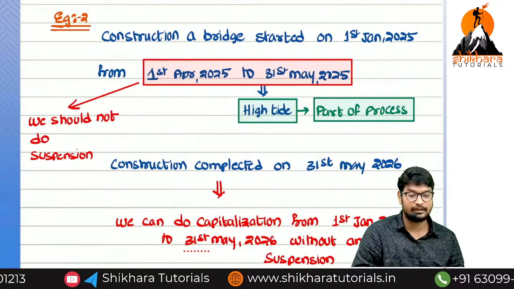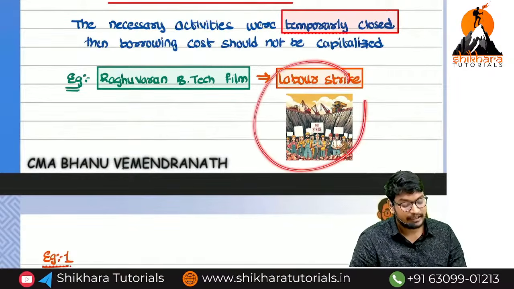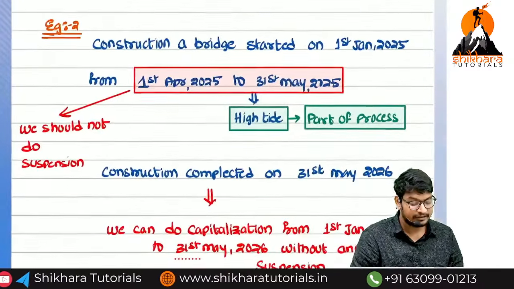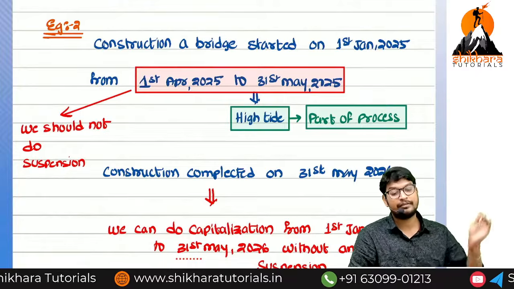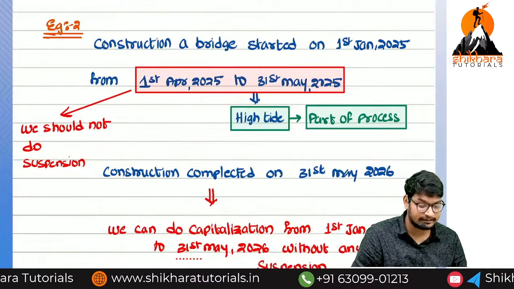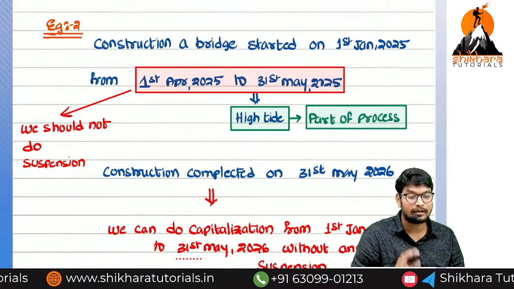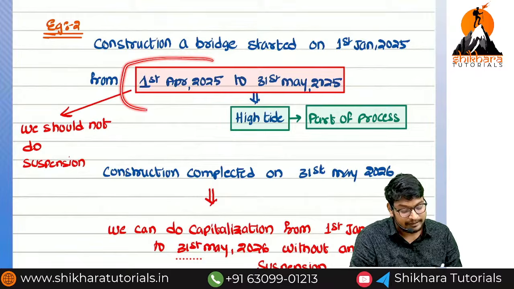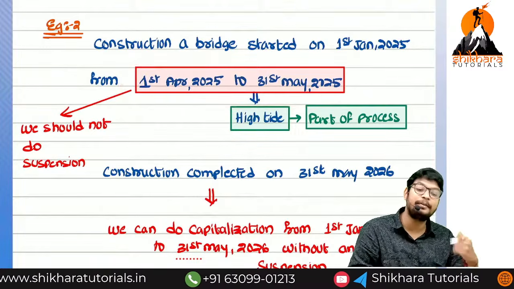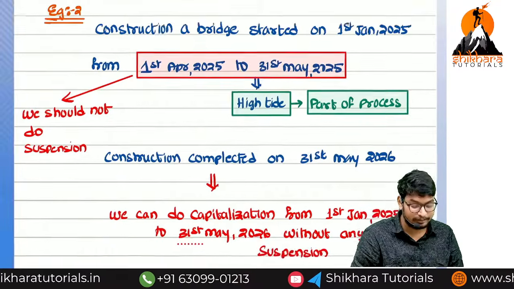Please remember this point. In the first situation, the labor strike is an abnormal activity. In the second situation, the high tide situation, the tides will be very high and we cannot do the construction at all. So this is a normal cost, not an abnormal activity. In this period, whatever interest we have incurred will form part of what? The capitalization process. We should not transfer it to the P&L account.